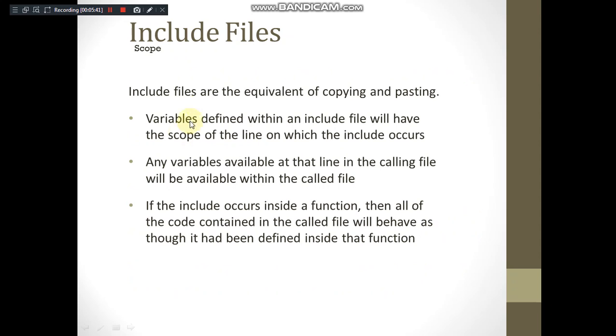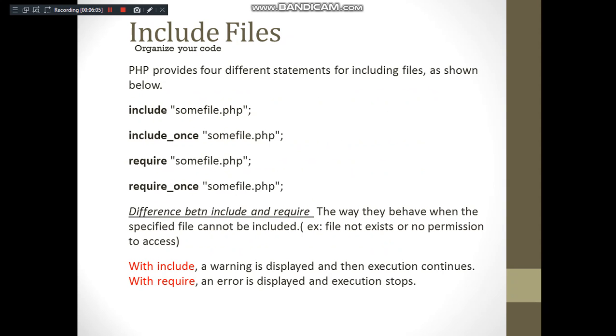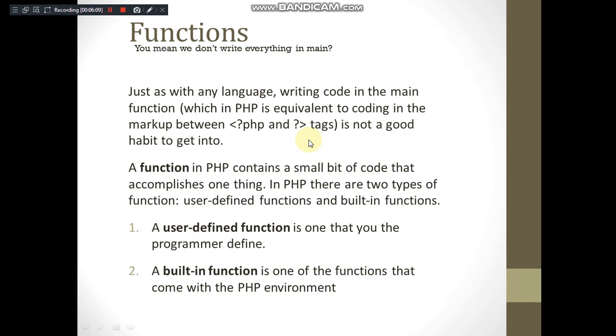So include files are equivalent to copying and pasting. Variables defined within an include file will have the scope of the line on which the include occurs. Any variable available at that line in the calling file will be available in the called file also. If the include occurs inside a function, then all of the code contained in the called file will behave as if it had been defined inside the function itself, right? Then we'll see about functions here.